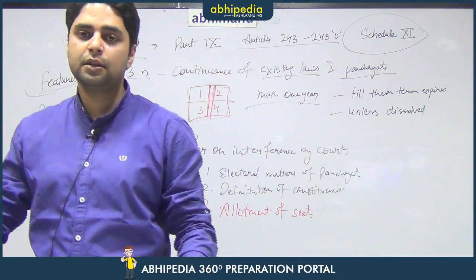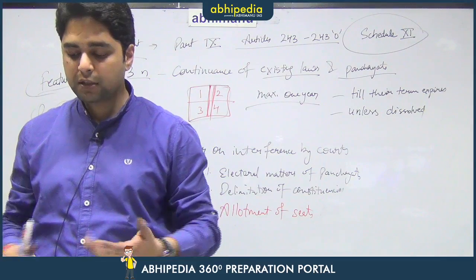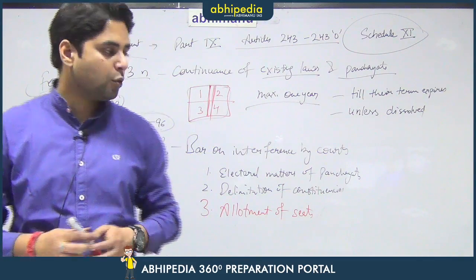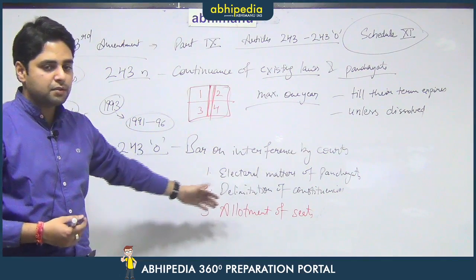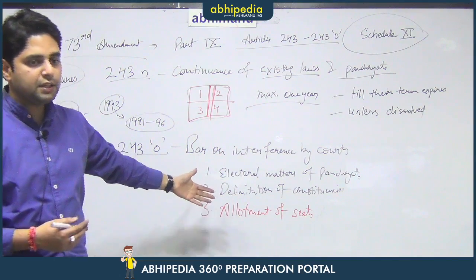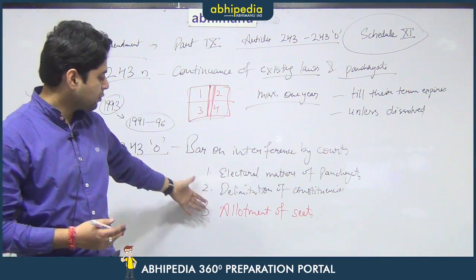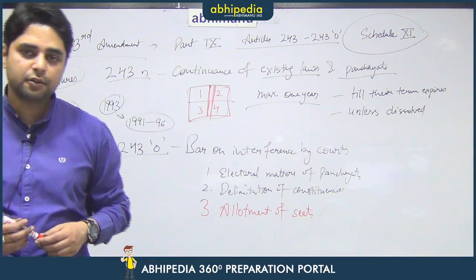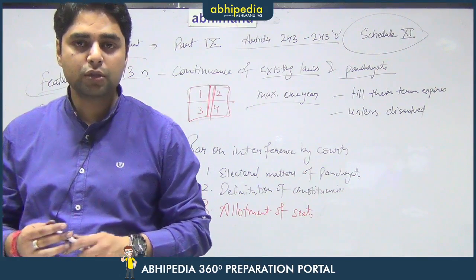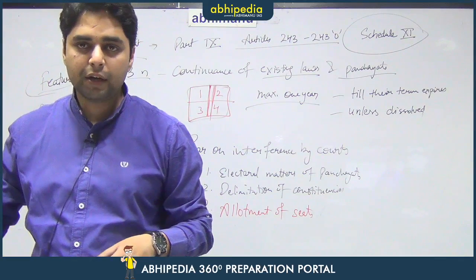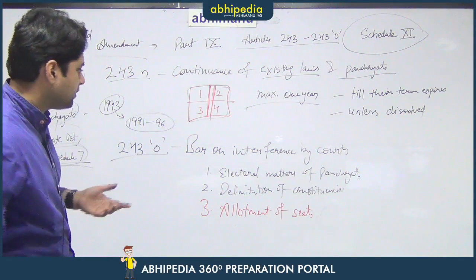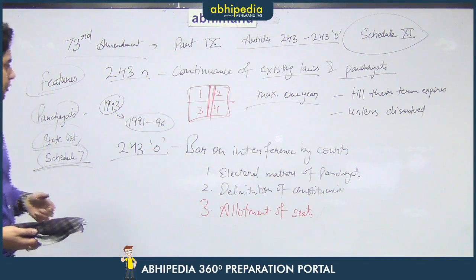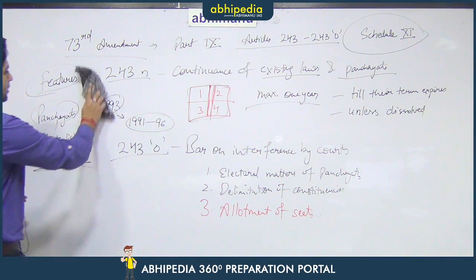So these matters cannot be challenged in courts, and the courts have been expressly barred from interfering in these matters because these are trivial matters, and if these matters are taken up before the court, they will delay the process of elections of panchayats, and they can also be used by many as vendetta politics to stall the elections of panchayats. That is why the courts have been expressly barred from interfering in these matters.